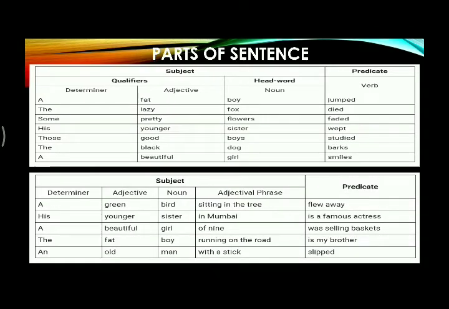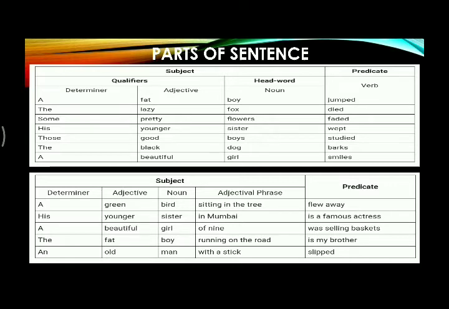Again, if a sentence is longer, a fat boy jumped. Again, in the subject part, there is a group of words, a fat boy. In this phrase, a is determiner, fat is adjective and boy is noun. A fat boy jumped. So the subject part is a fat boy and predicate part is jumped.